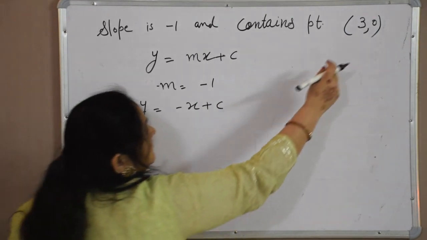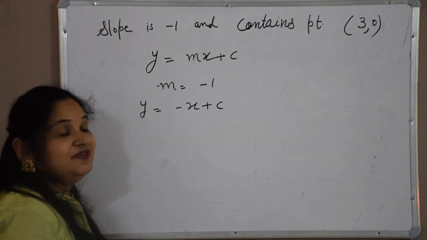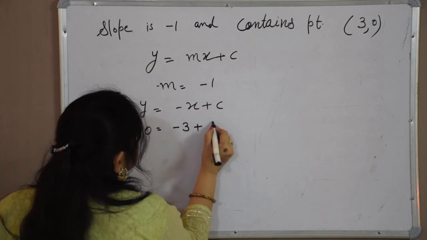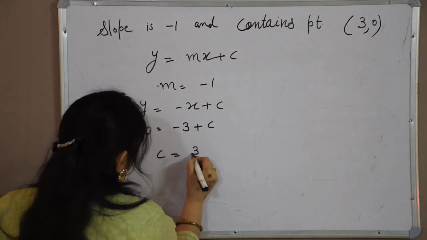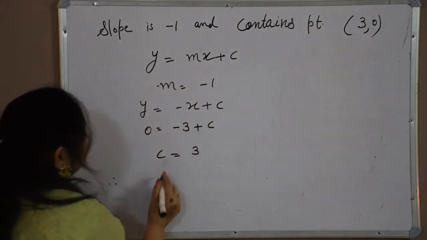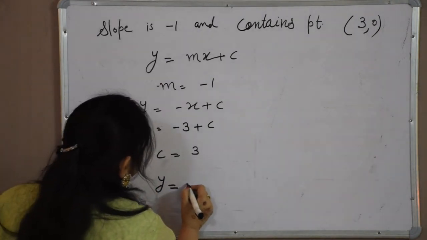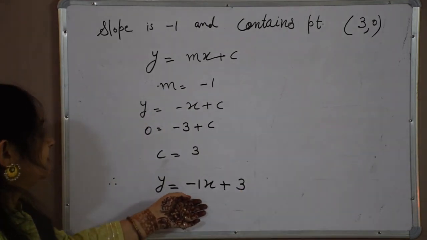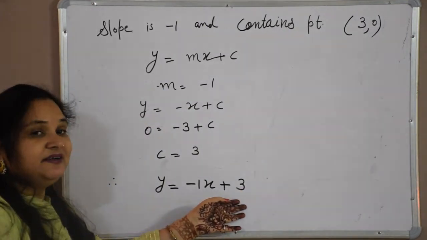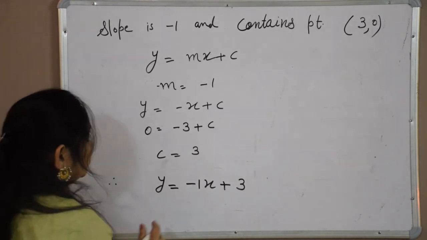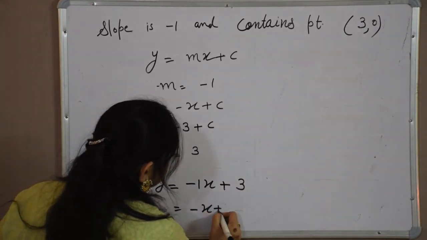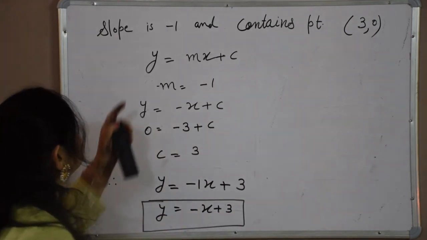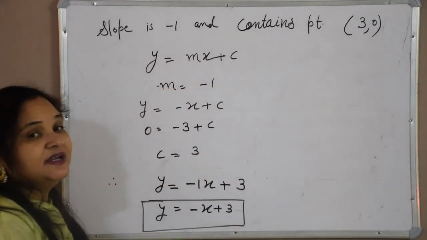So in place of x we will put 3 and in place of y we will put 0. 0 is equal to -3 plus c. From here c is equal to 3. Therefore the required equation of the line is y is equal to -1x plus 3. In place of m I put -1 and in place of c it is 3. So y is equal to -x plus 3 is the required line which has the slope -1 and contains the point (3, 0).